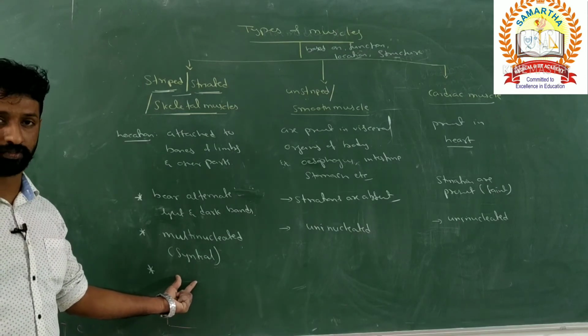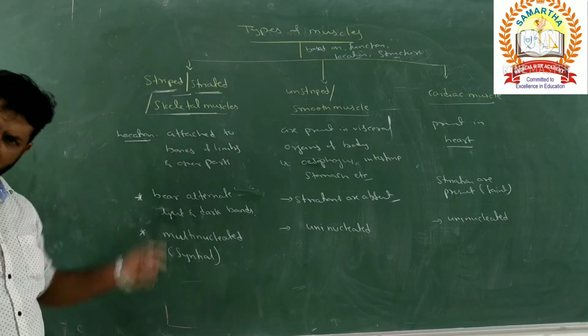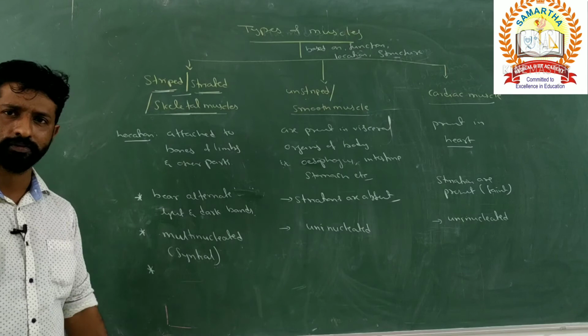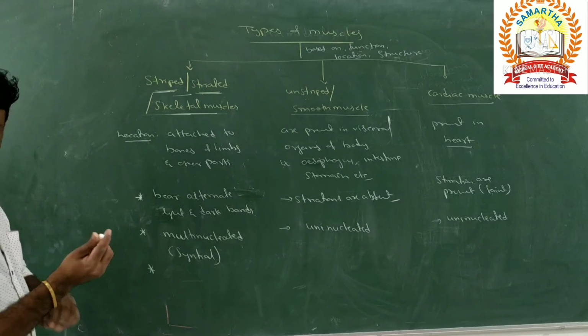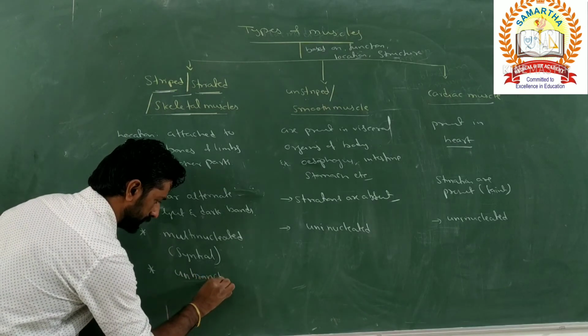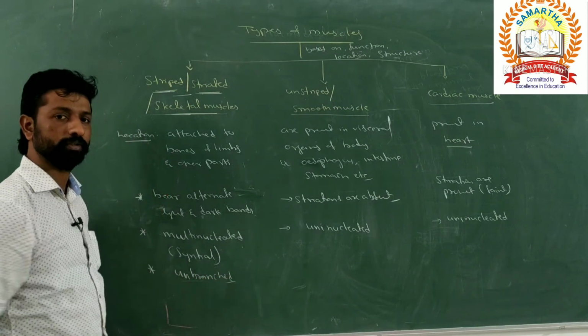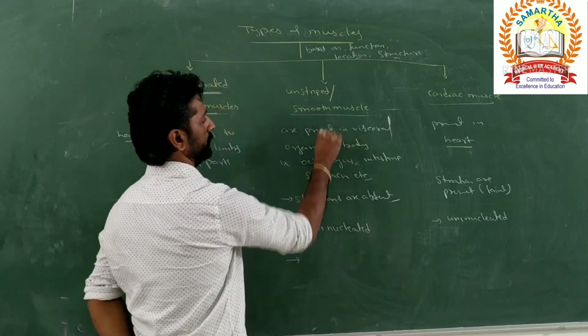What about the branchings? Whether branchings are present in the striped muscle or unstriped muscle? Striped muscles are unbranched. And branching will not be applied to the smooth muscles.